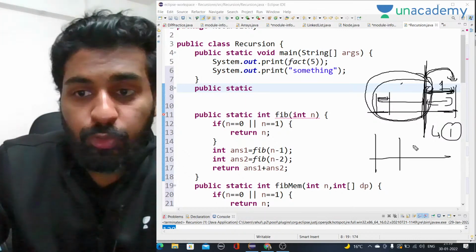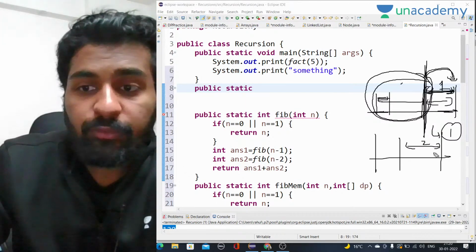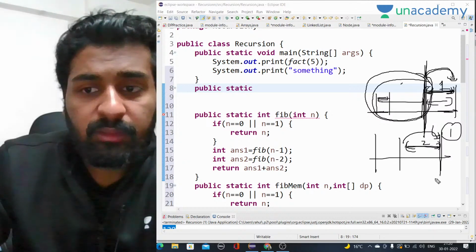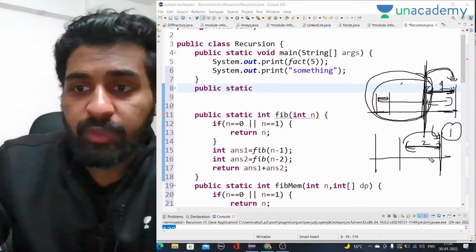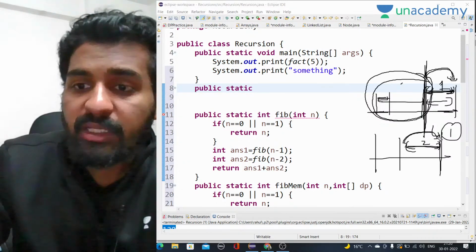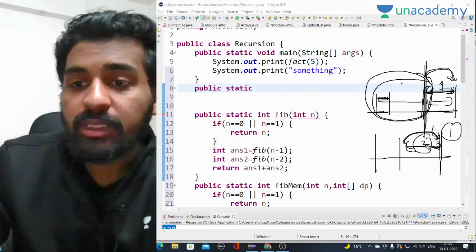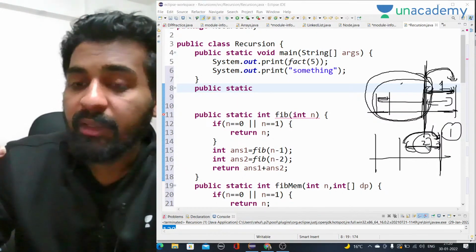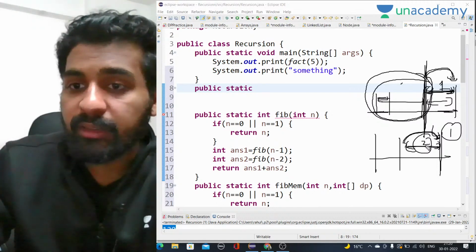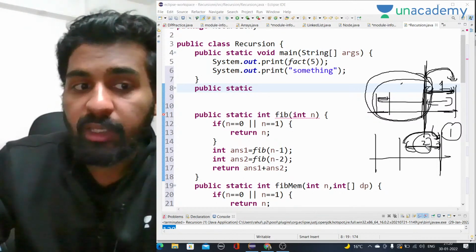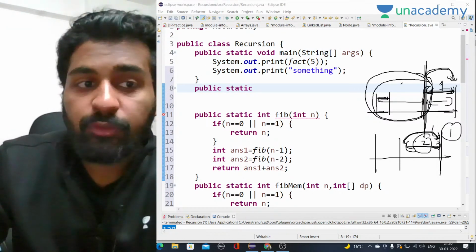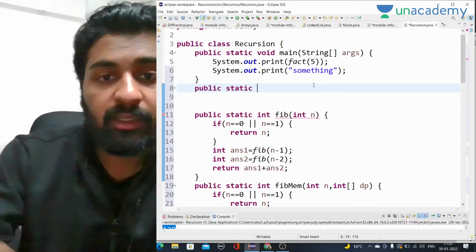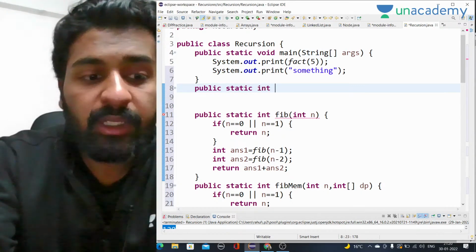Same way for n is equal to 2: if 2 kilometers are left at the end, I will take just one jump and reach here. There are no extra number of ways here, because the question says you can cover 2 kilometers at a time, and that is considered only one way. Don't get confused, it is the number of ways that I am talking about, not how many jumps we are taking. Students tend to get confused in this.